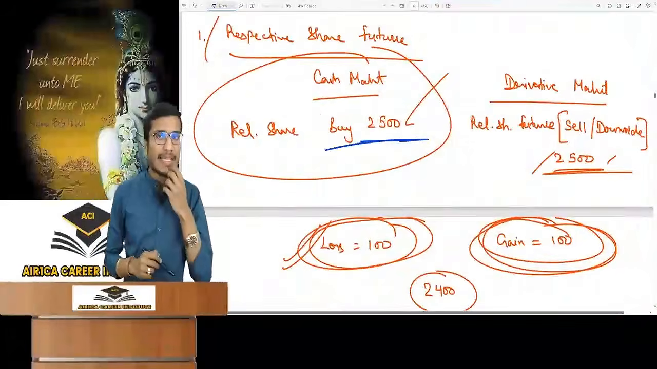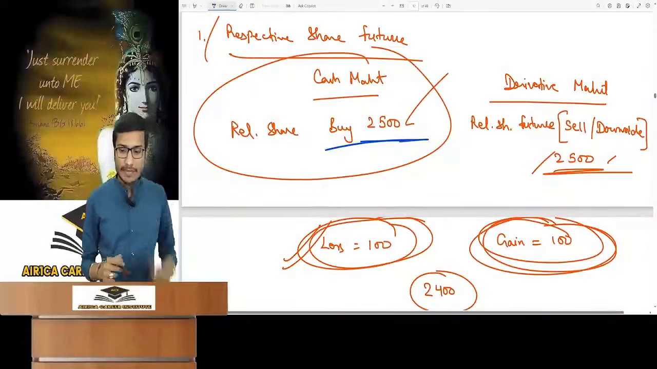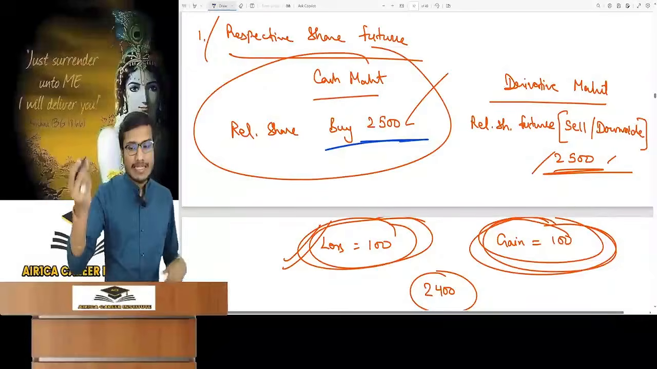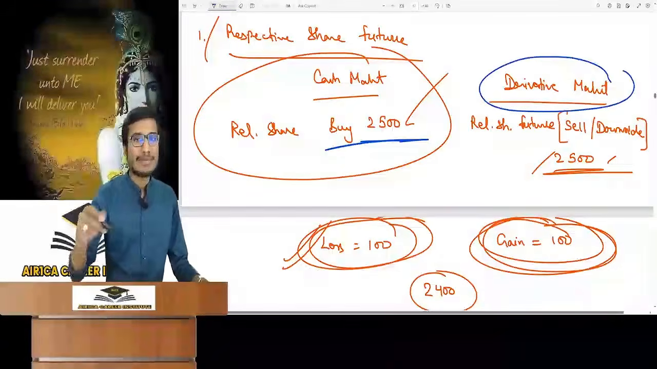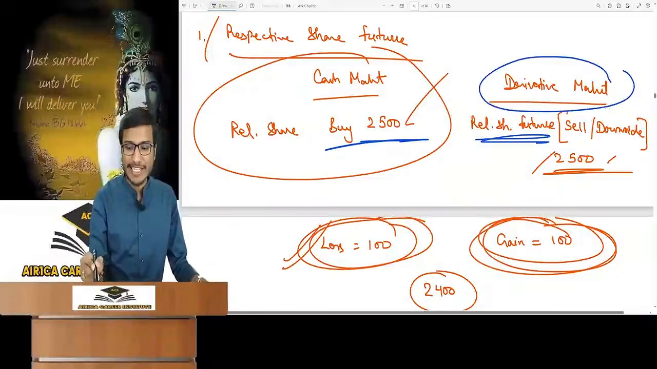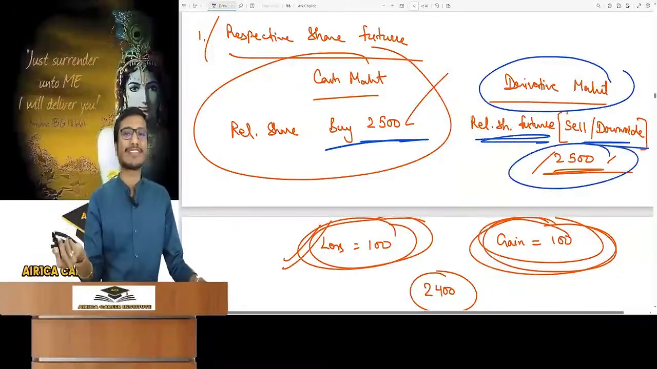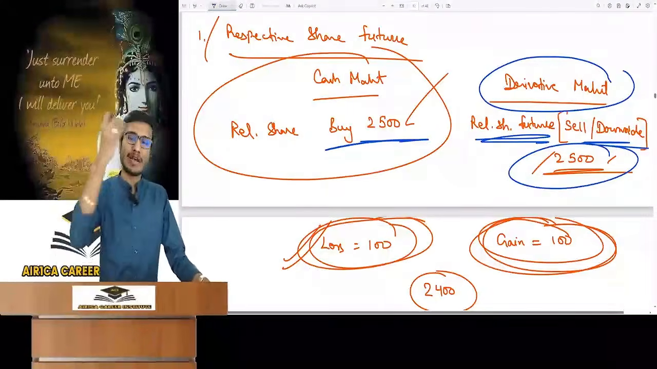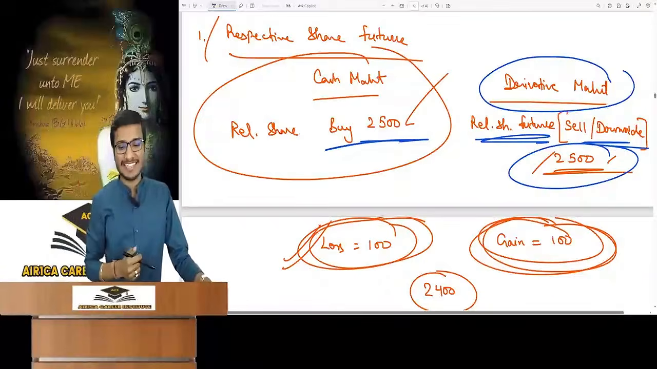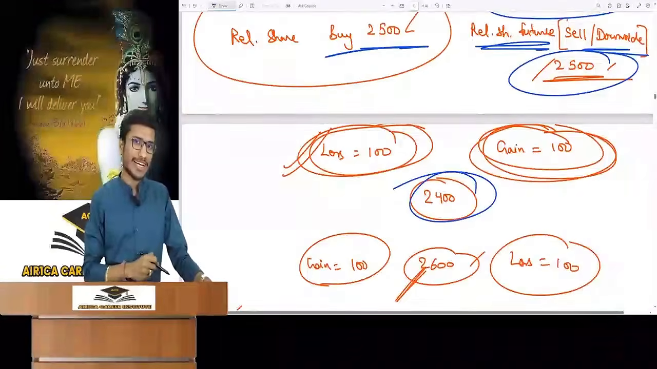I have bought a share at rupees 2500. Now I am afraid that the price will fall. I will go to the derivative market and do downside betting on Reliance's share futures at 2500. At today's price, I will contract to sell after 3 months. Price at maturity is 2400.